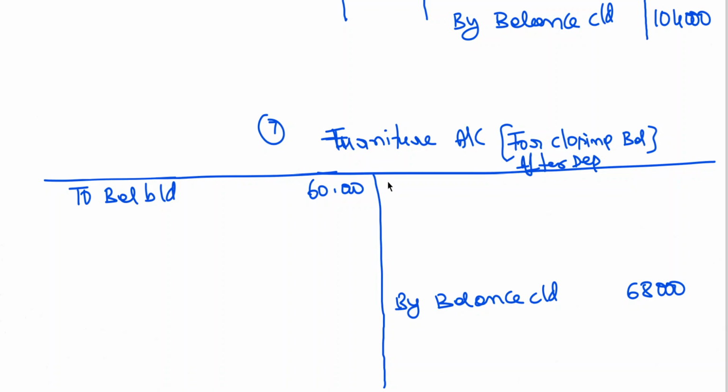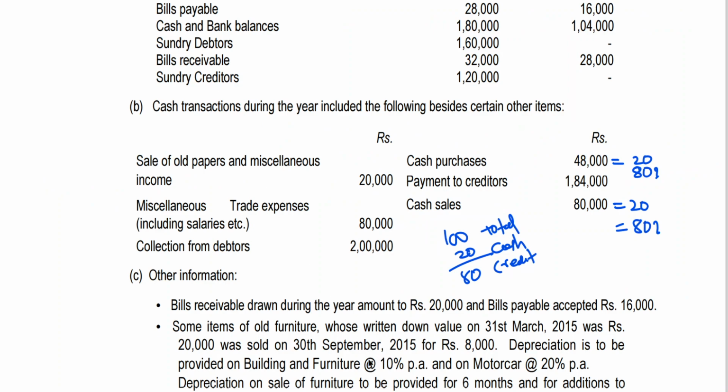So what I'm doing here, first I need to find out bank, that is cash or bank, whatever it may be. Since I'm using cash for every transaction, I'm writing cash 8,000, sold for 8,000. You know that I have to calculate depreciation up to the date of sale. 20,000 is the book value of the furniture at the beginning of the year, 31st March. I need to find out the written down value on the date of sale, that is after 6 months.